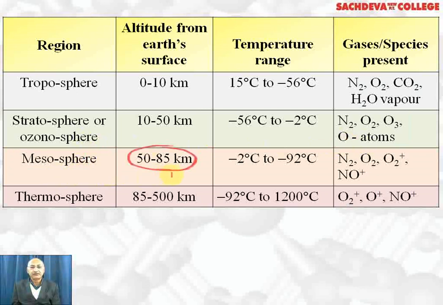Mesosphere extends from 50 to 85 kilometers. Temperature range from minus 2 degrees centigrade to minus 92 degrees centigrade. It contains nitrogen, O2 positive ion and NO positive ion. Thermosphere is 85 to 500 kilometers. Minus 92 degrees centigrade to 1200 degrees centigrade is temperature range. This temperature rises because of proximity with the sun. O2 positive, O positive, NO positive ions are present in thermosphere because high energy is available for ionization of these gases.